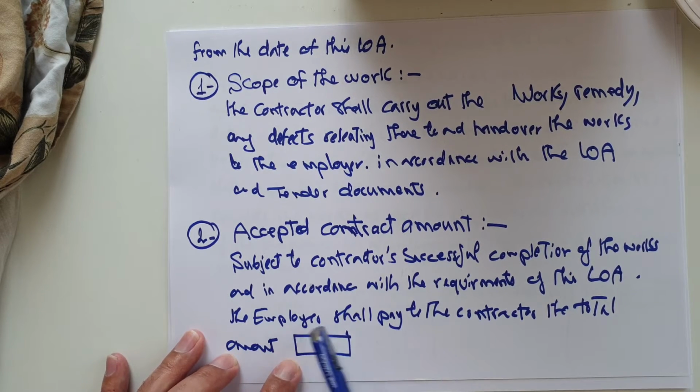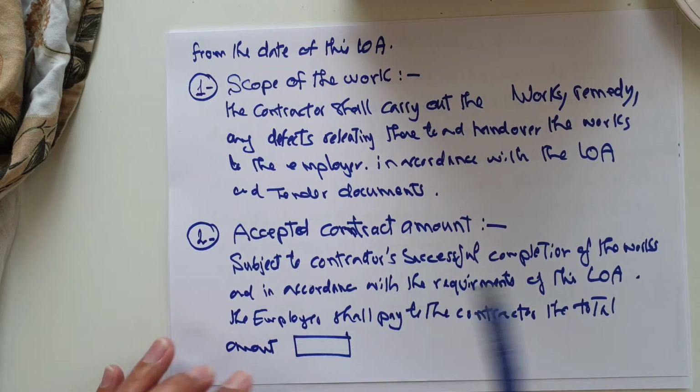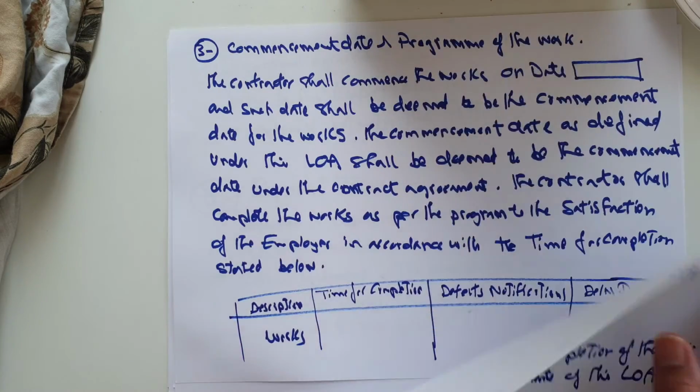The employer shall pay the contractor this total amount, and the condition may be lump sum as a total amount for the project. Maybe it will be remeasurable quantity, but the amount for this contract should be mentioned here.